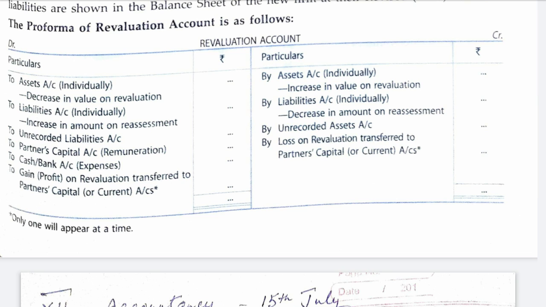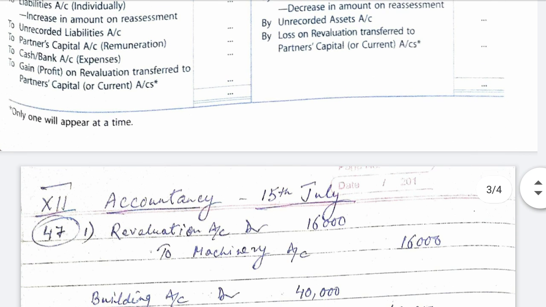And at last, if there is profit on revaluation, it will be written on the debit side as profit on revaluation and transferred to partners' capital or current account. In case of loss on revaluation, the partners' capital or current account will be debited, so the loss will be written on the credit side.